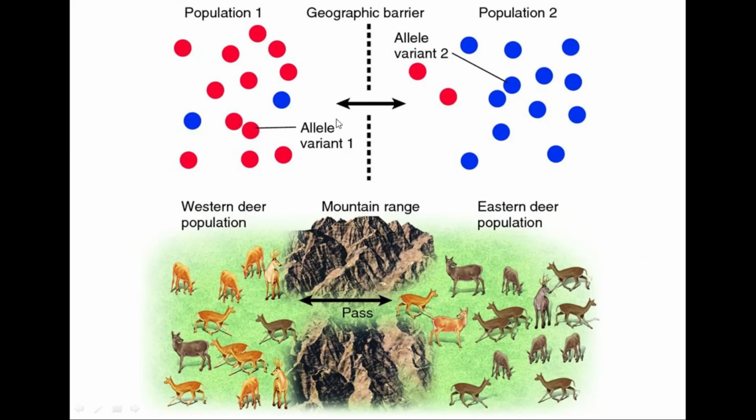When you look at this example, you can find population 1 and population 2, and there is a geographical barrier. The geographical barrier is a mountain range. When you look at the western deer population and the eastern deer population, you can see the different coloration. Here they are passing and mixing. Therefore automatically the gene flow becomes strong.